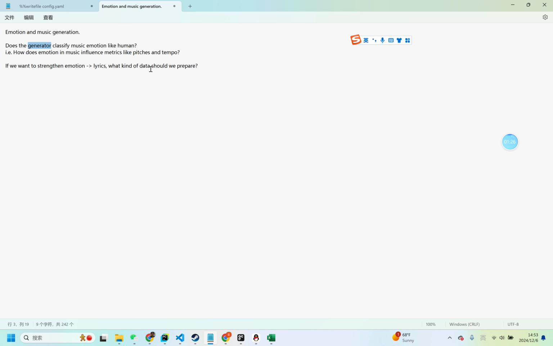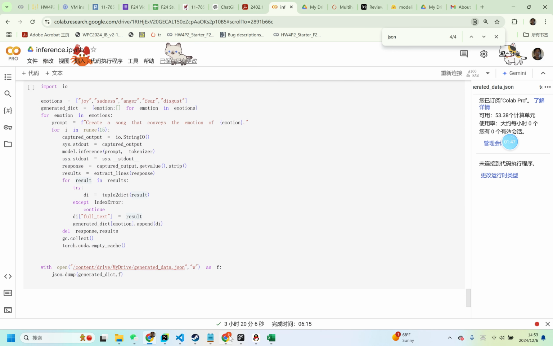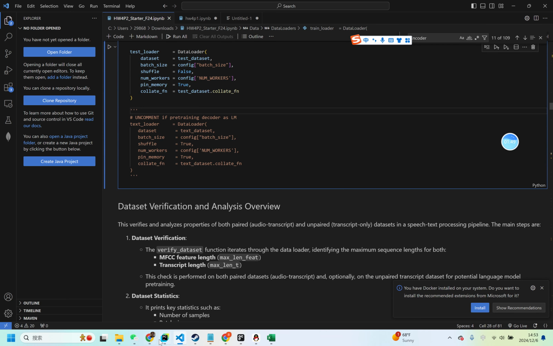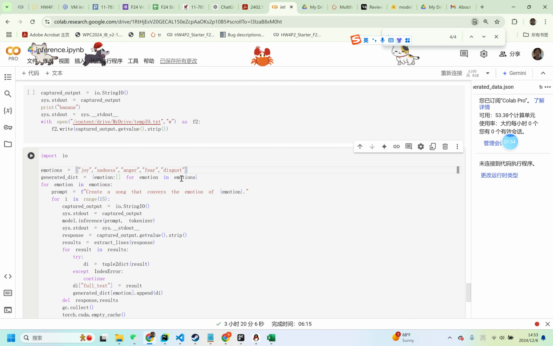I want to see if the generator actually generates all this music with the given criteria, or on the other hand, if they generate a certain criteria on all these emotions, what kind of metrics will they reflect? Therefore, I use the notebook to generate a bunch of data. I use the 5 basic emotions as the baseline emotions, and then use the model to generate a lot of music.